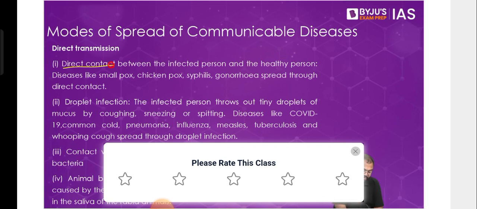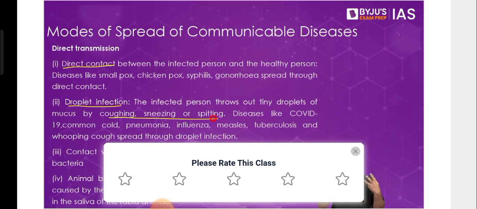Then after that, there is droplet infection. Droplet infection is when, let's say, somebody coughs or sneezes. By coughing, sneezing, spitting, etc., the pathogen, the virus or the bacteria might also be released along with it, and then it is suspended in the air, and somebody else who is in the same surrounding, in the same vicinity, might also catch that disease. A prime example is COVID-19, where we see how exactly something like this can happen.